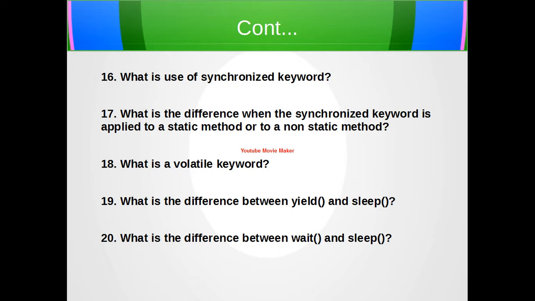Next is wait or blocked state or sleep state. In these states, the thread is said to be alive but not runnable. The thread switches to this state because of reasons like wait method called or sleep method has been called on a running thread, or the thread might be waiting for some IO resource, so blocked. So in these situations it will go to the wait state or blocked state or sleep state.